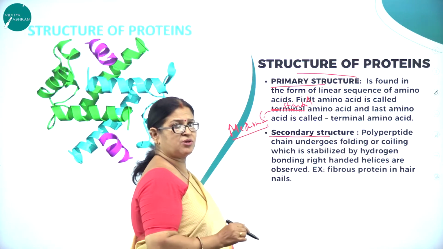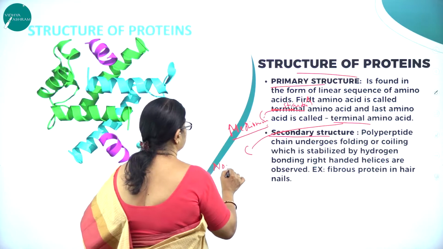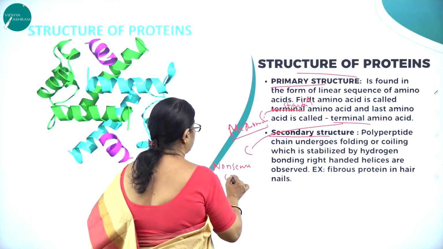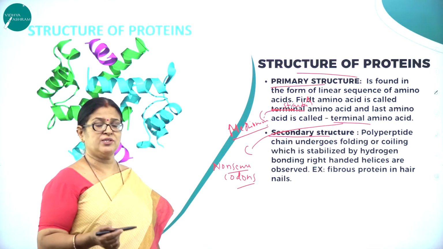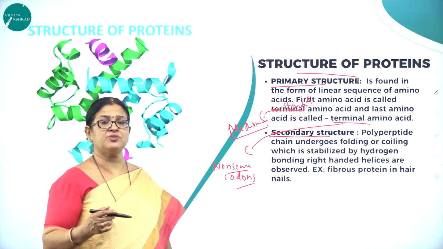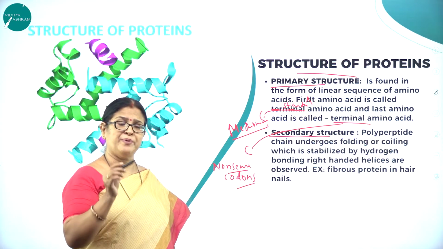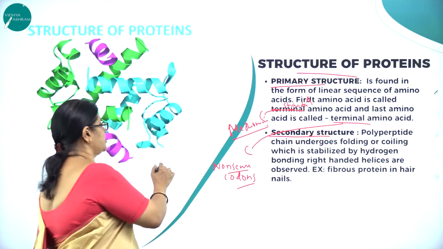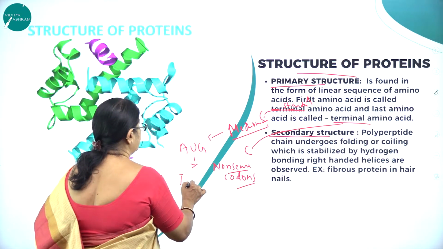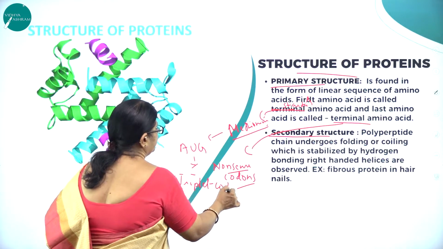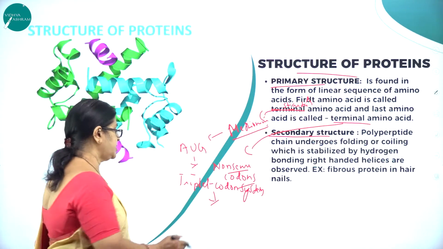And the last amino acid is called the terminal amino acid, which is otherwise called nonsense codons. What do you mean by nonsense codons? Codons which make no sense are called nonsense codons. So codons which are not going to code for any amino acid. As I said, each amino acid is coded by a particular triplet codon system. For example, methionine is coded by AUG. So this is called the triplet codon system.